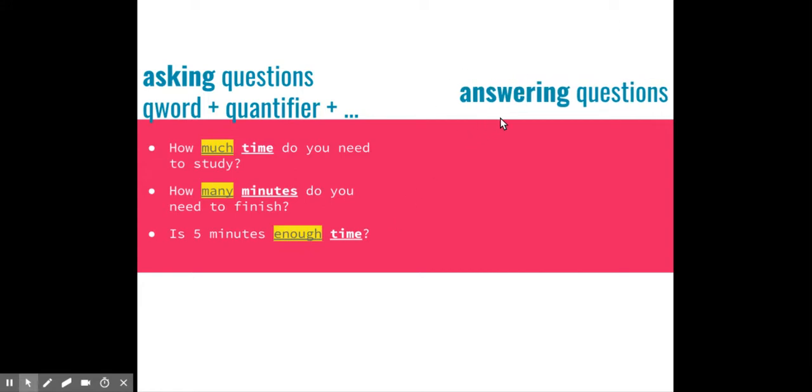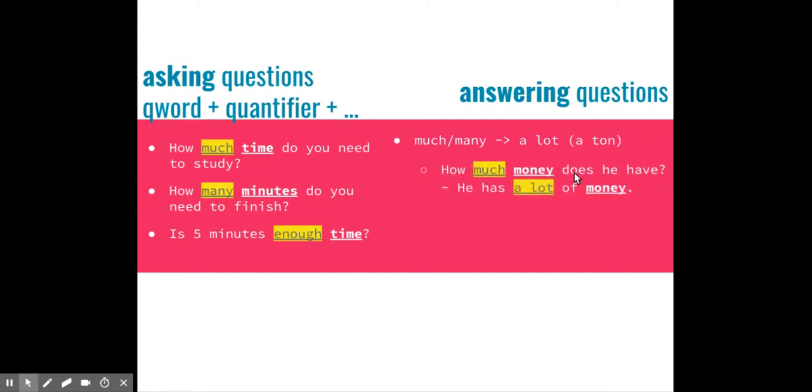In answering the questions, much and many will actually change to a lot. Not sure why. It's kind of weird. None of the other ones do this, only much and many. So it changes to a lot, or if you want to be kind of funny, if you're exaggerating, you could say a ton. How much money does he have? He has a lot of money. We won't say he has much money. That is incorrect. We will say he has a lot of money.